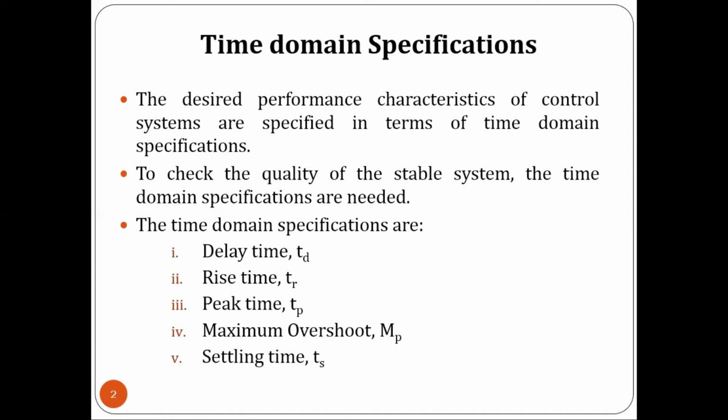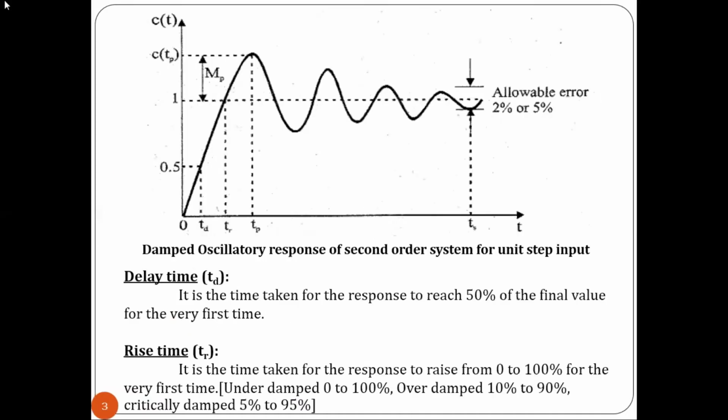The transient response of practical systems often exhibits damped oscillation before reaching the steady state value. A typical damped oscillatory response of a system is shown here. So this is a typical damped oscillatory response that we will be getting for an underdamped system. So here the transient response of a control system to a unit step is specified by the following specifications, that is TD, TR, TP and MP, right?